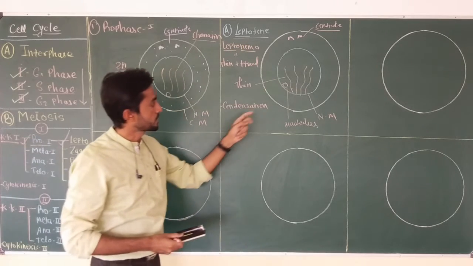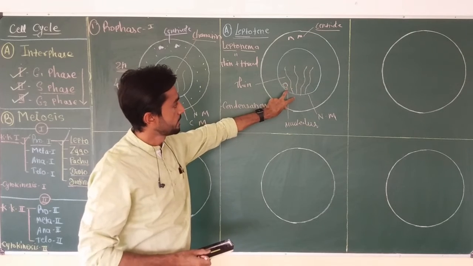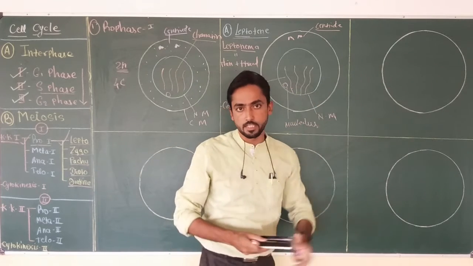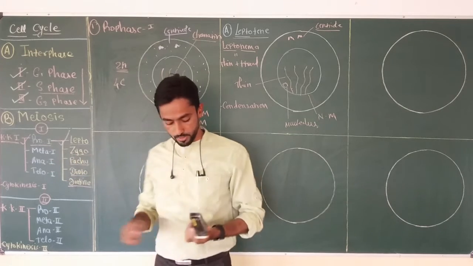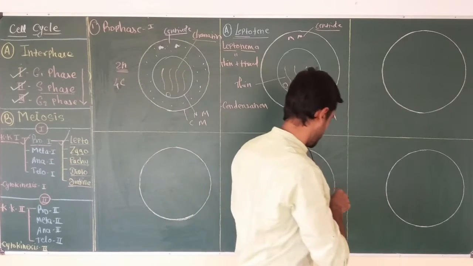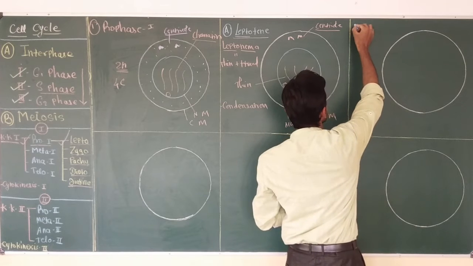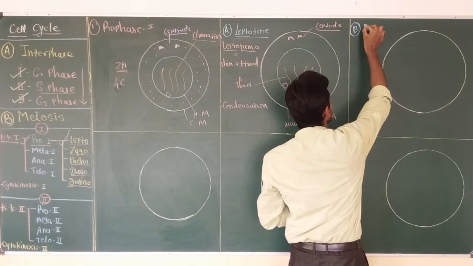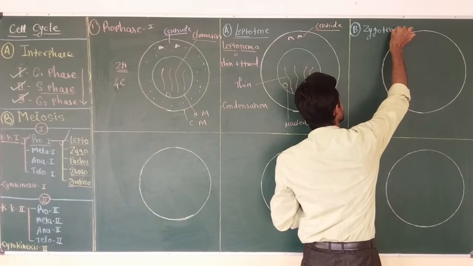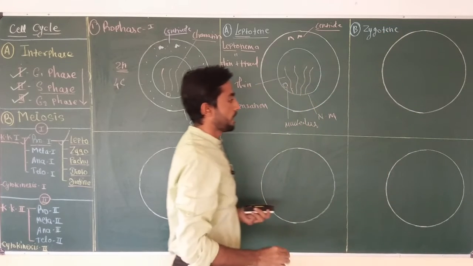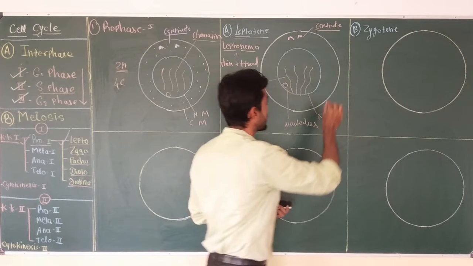Now, after the completion of leptotene, the cell enters the next stage of meiosis prophase 1, that is zygotene. So, the second stage is zygotene. It is also known as zygonema.